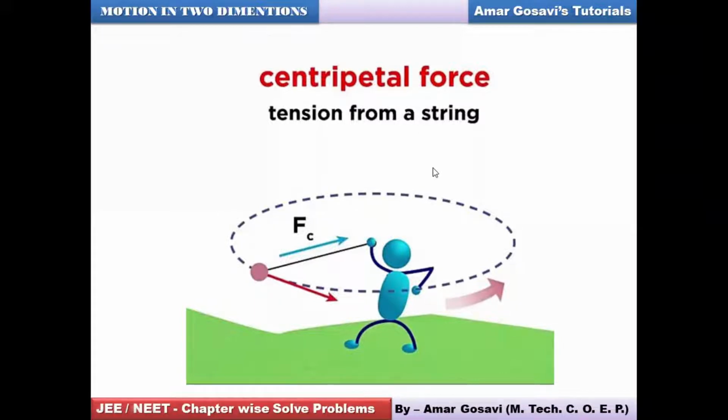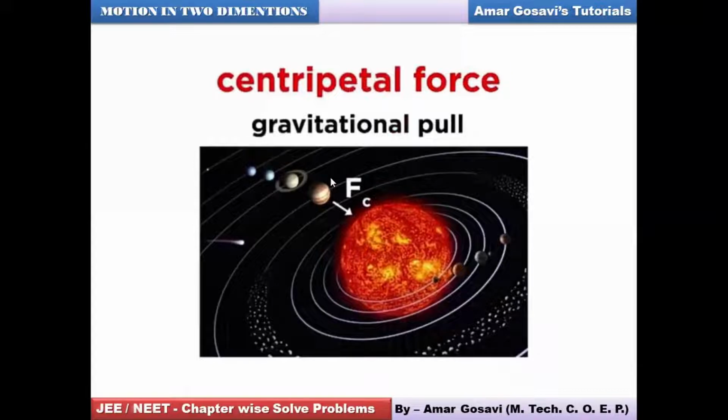Now let's talk about another example where you can see the planets moving around the sun. Obviously, they are also performing circular motion, so they also require some centripetal force. Now, who provides the centripetal force in such a case? The gravitational pull between the planet and the sun will provide the necessary centripetal force for such kind of circular motion. Please make a note of this slide also quickly so that we proceed further.